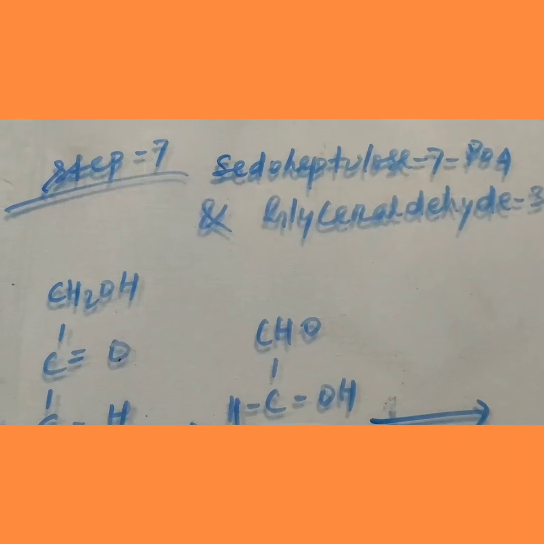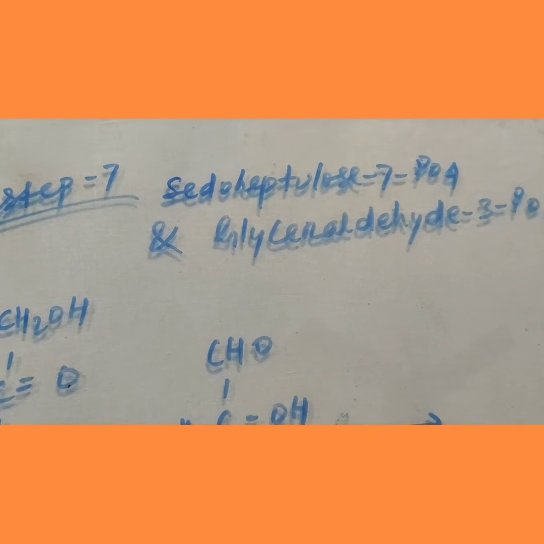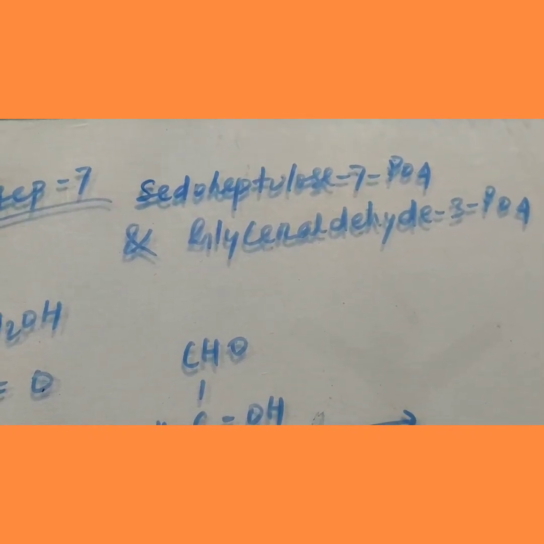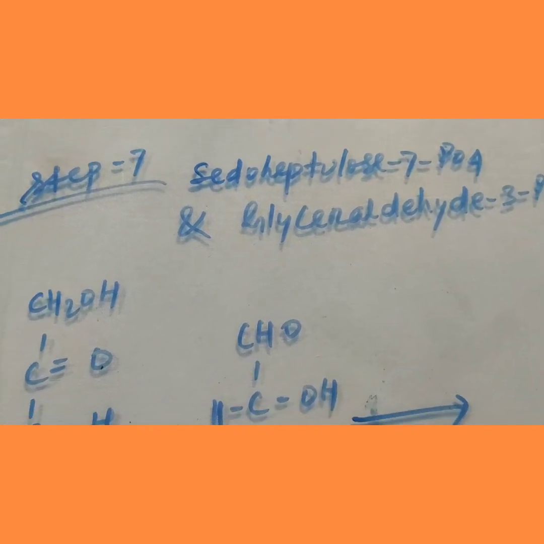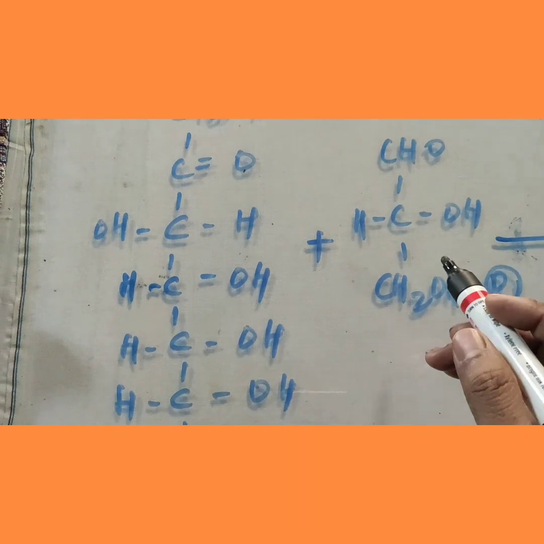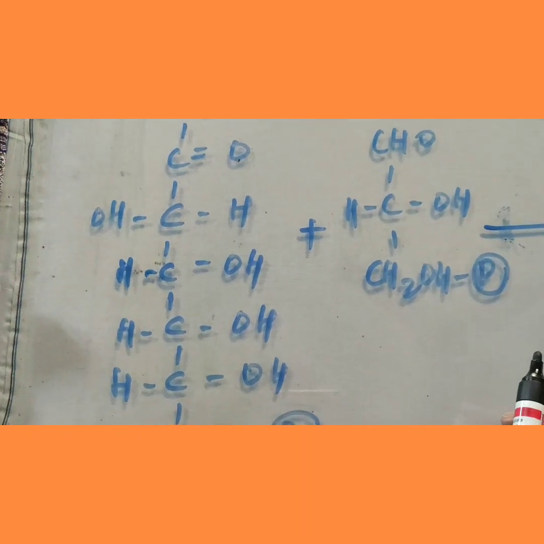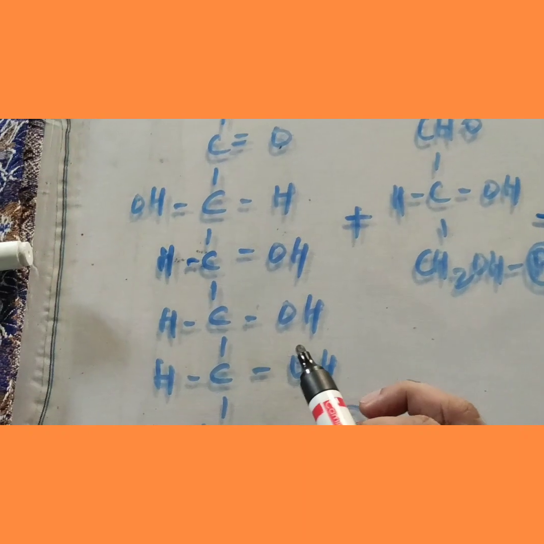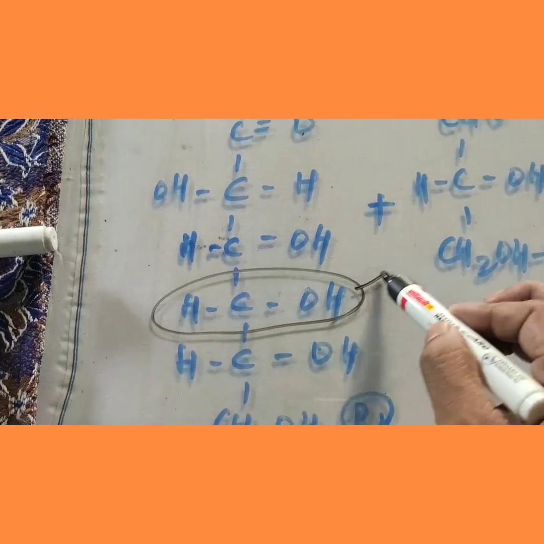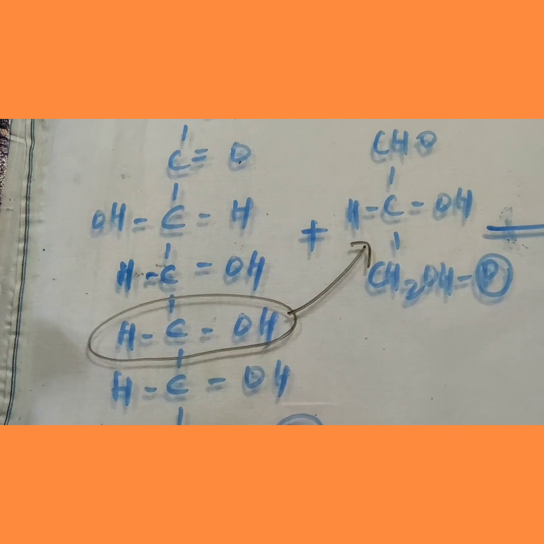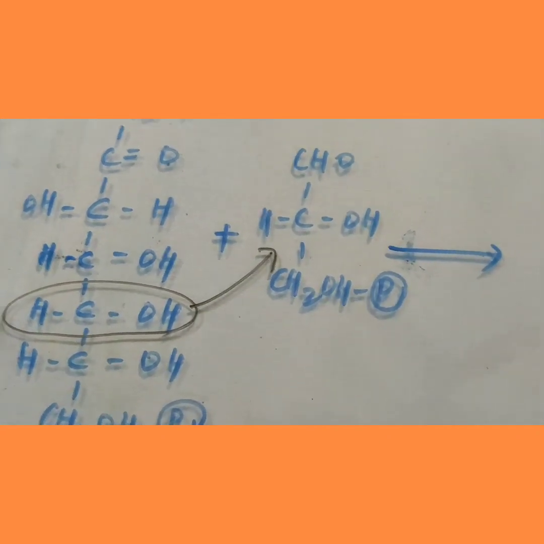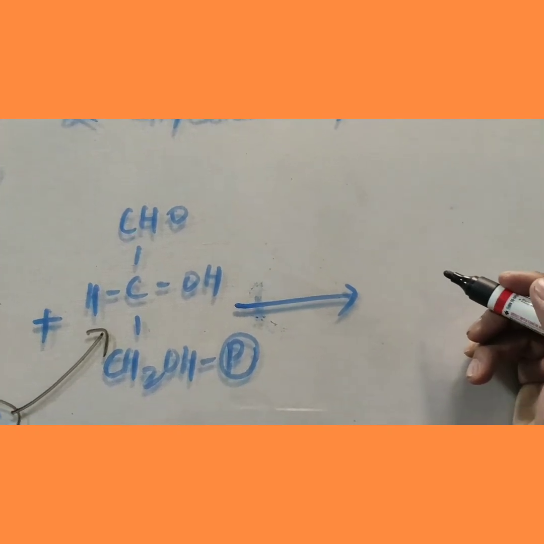Come to step 7. Here, sedoheptulose 7-phosphate and glyceraldehyde 3-phosphate obtained in step 6 enter into the process. During the reaction, only remember the triose is converted into tetrose. What happens? One of the group, remember from here, is donated to the triose, it became a tetrose and the other became hexose. From 7 carbon, 6 carbon remain.